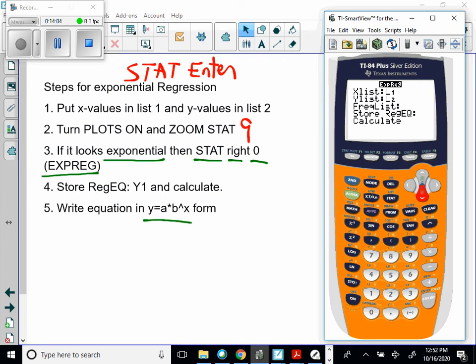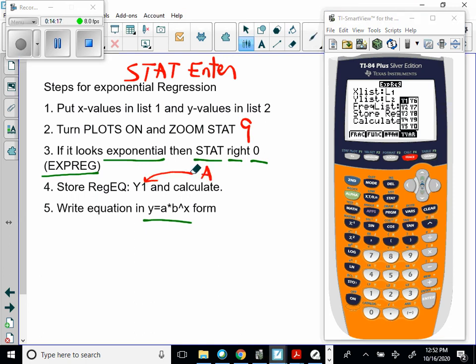Now the easiest way to bring up y1 is to hit alpha and the trace button. So to get y1, you want to hit alpha, trace, and then hit enter. Alpha trace enter.